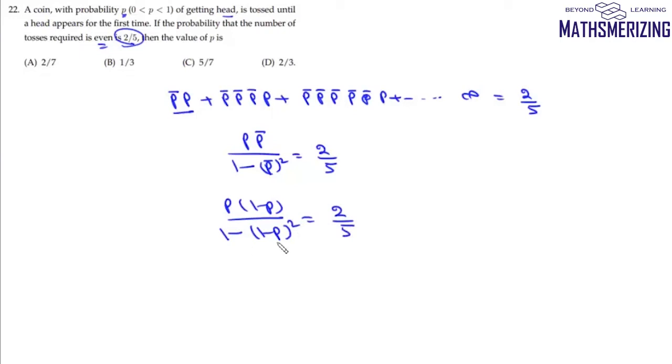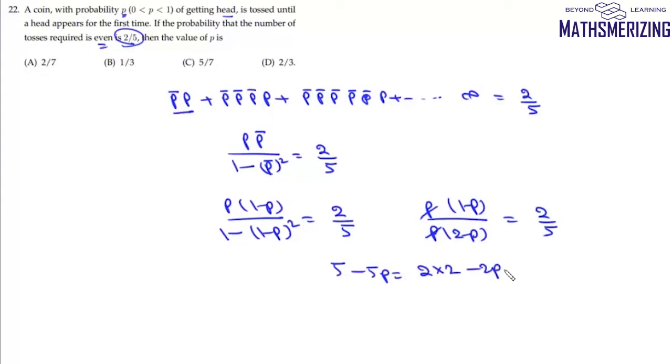Now we'll use a plus b, a minus b. We'll get this as P(1 minus P) and then P(2 minus P), and this is 2 by 5. Now P and P will cancel. We'll get 5 minus 5P, and it'll be equal to 2 into (2 minus 2P). So it'll be 3P is equal to 1. So the value of P is simply 1 by 3, and that's your option number B.